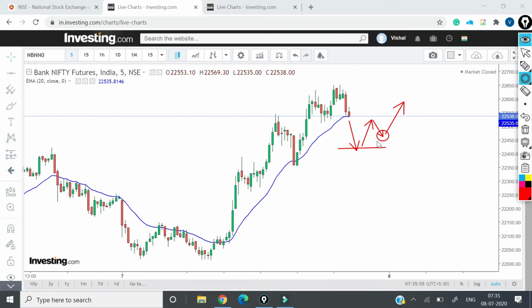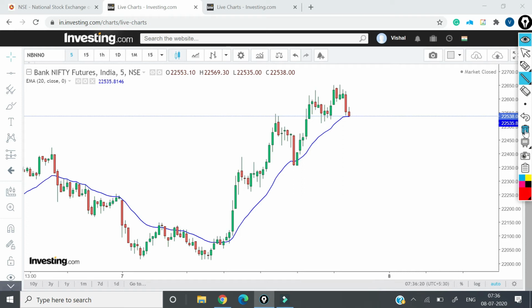So I will buy it over here for a target of 22,500 or so, 22,500, 22,600. Okay, so this is how I am actually planning to trade Bank Nifty. So today the trading will depend entirely on one's skills, how one understands the charts and how one can actually trade.